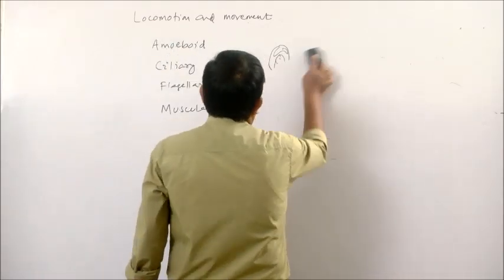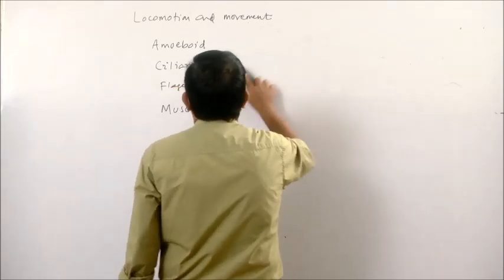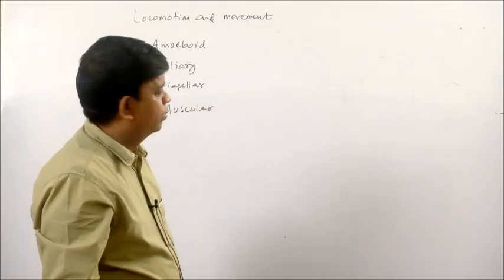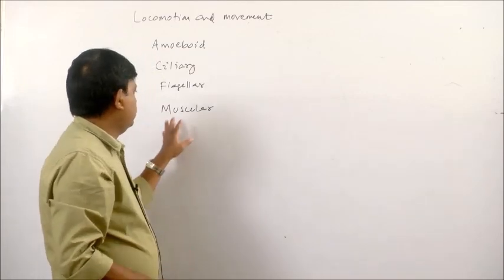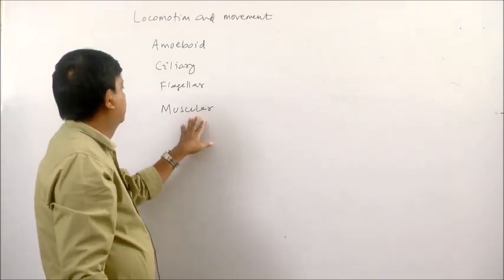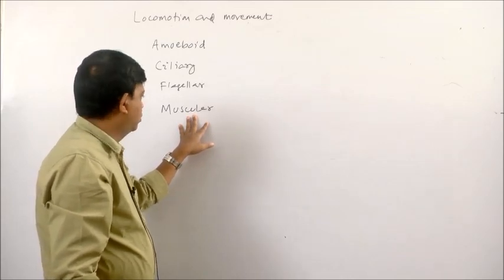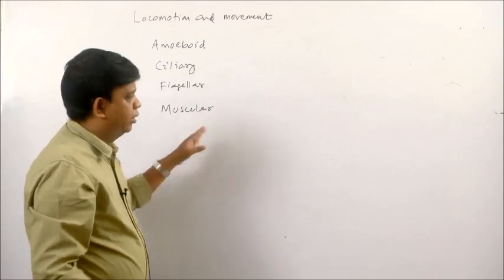And finally, we have muscular movement, or movement with the help of muscles. Muscles bring about movement and locomotion. Muscles are generally of three types.